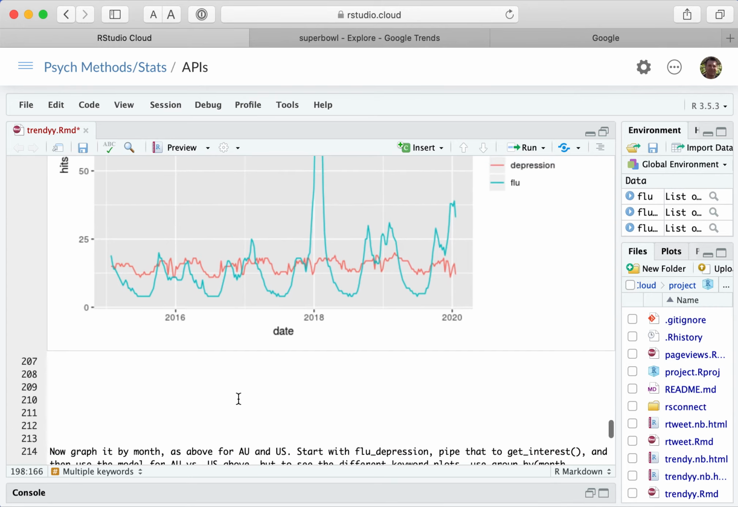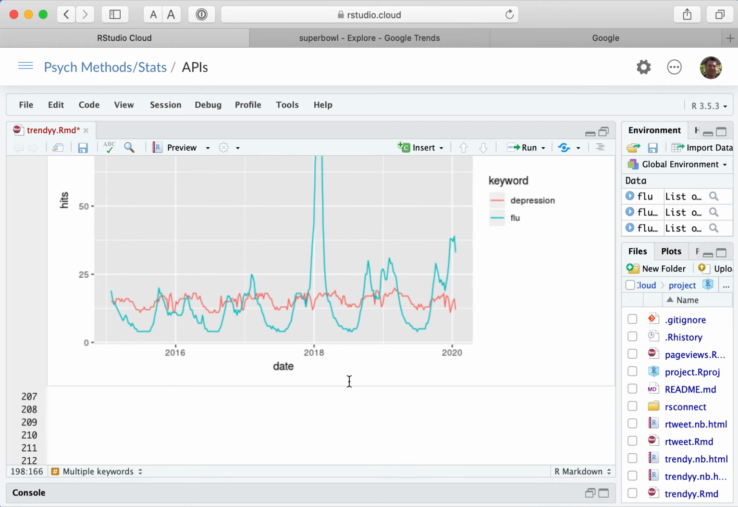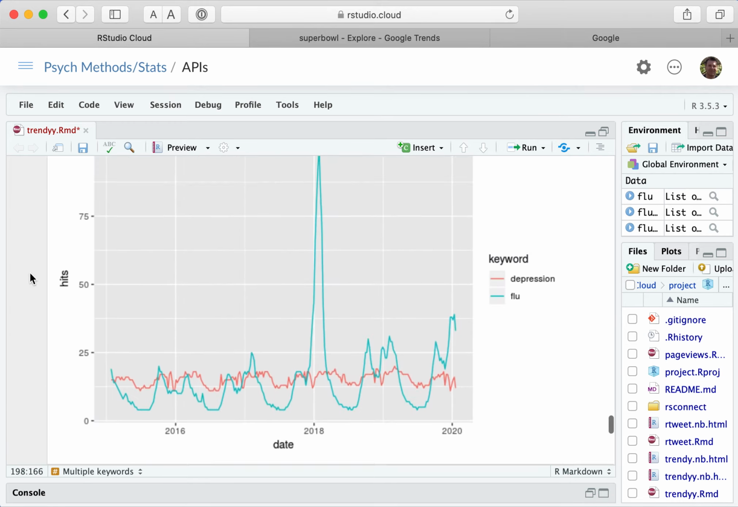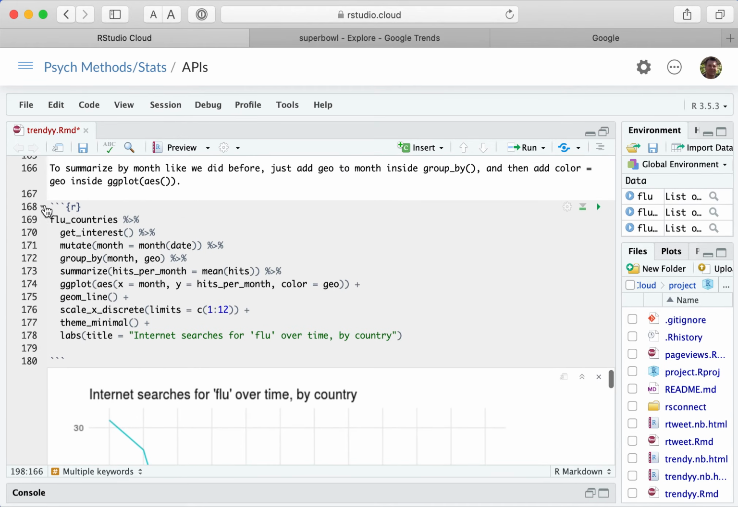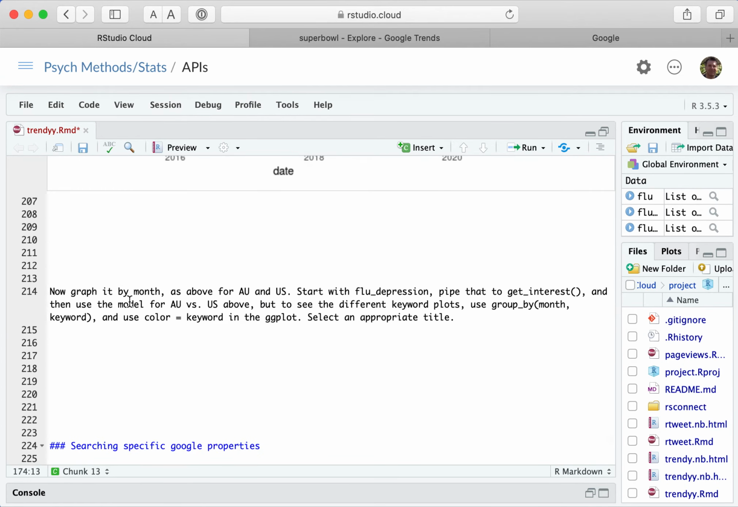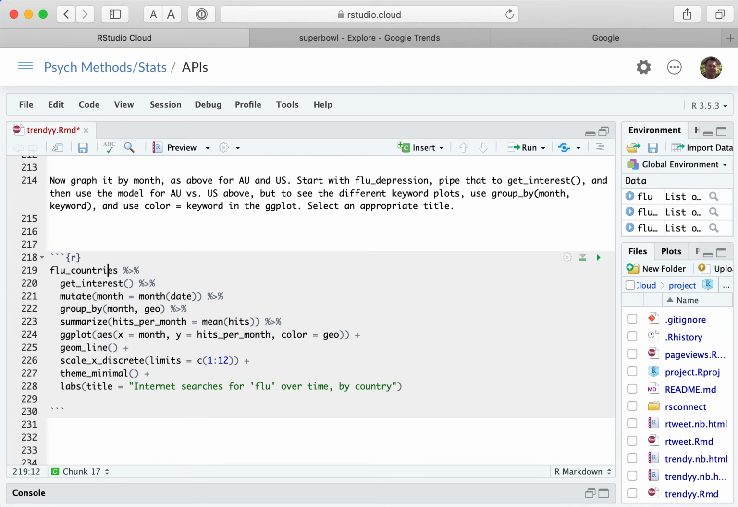But to get a better look at it, we can do what we did before, where we collapse across all the years. So I think what I'm going to do, this is a long one, is come back up here where we did this Australia one and copy this and just change what I need to change. So it's saying graph it by month. So now we need to change a couple things. We don't want countries, we want flu and depression.